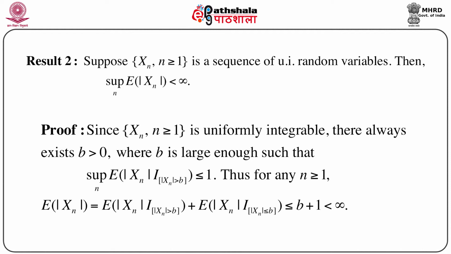So for any n greater than or equal to 1, the expectation of mod Xn equals the expectation of mod Xn times I of mod Xn greater than b, plus the expectation of mod Xn times I of mod Xn less than or equal to b. And naturally this is less than or equal to 1 plus b, because in the second part we replace Xn by b and just take the expectation of the indicator function, which is at most 1, so it is b plus 1, and it is less than infinity.